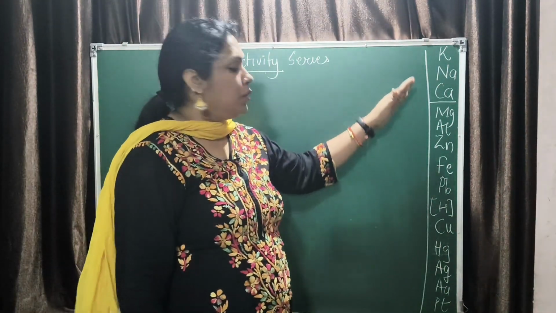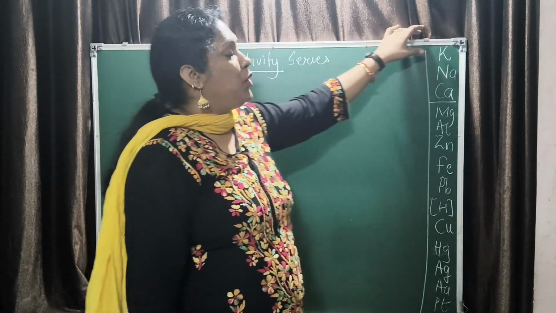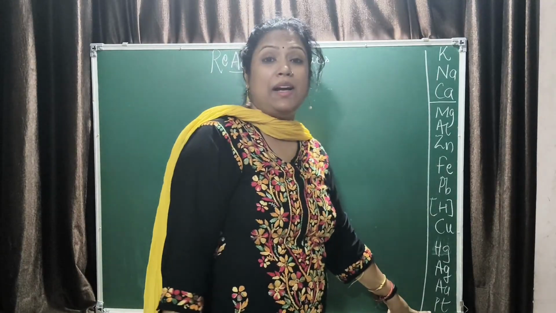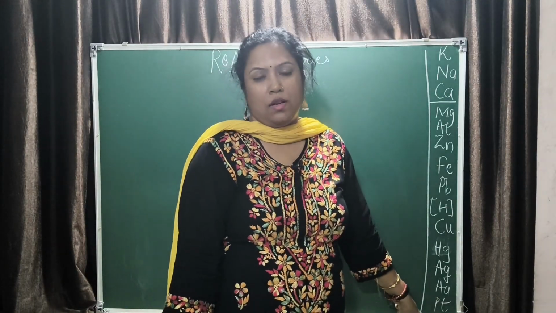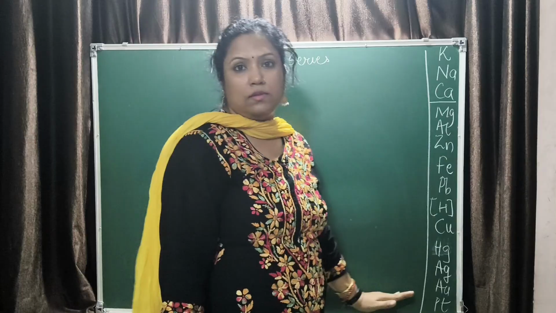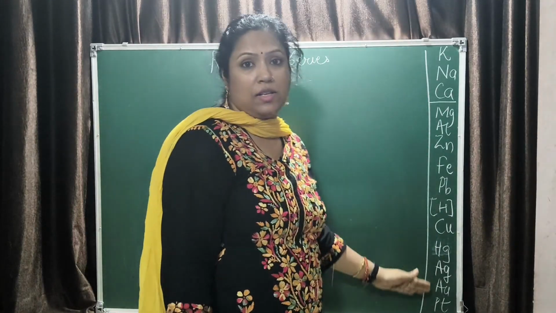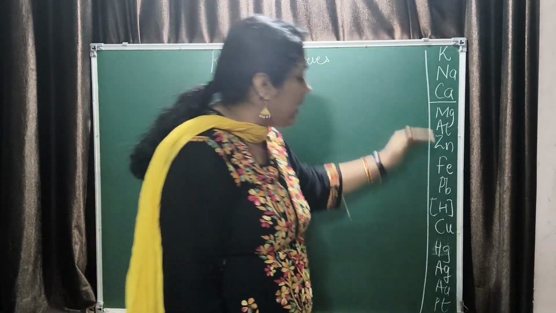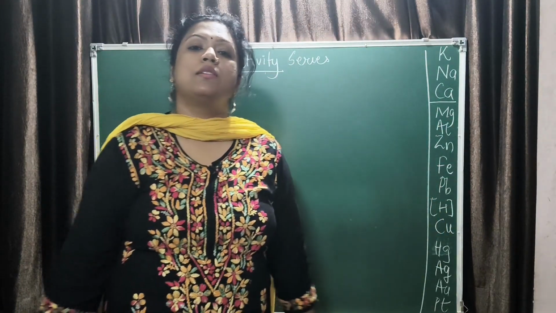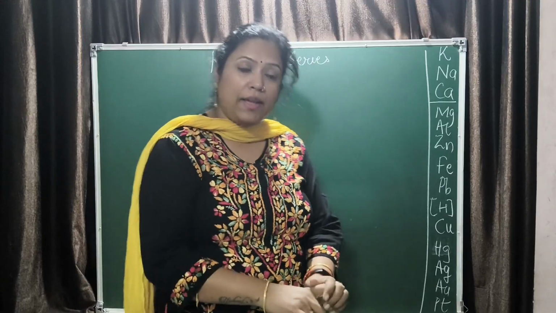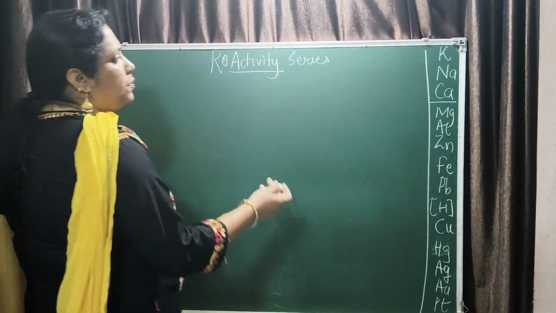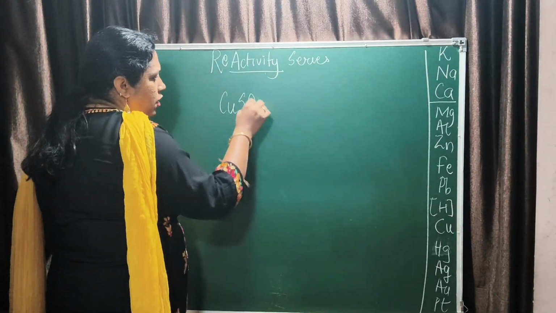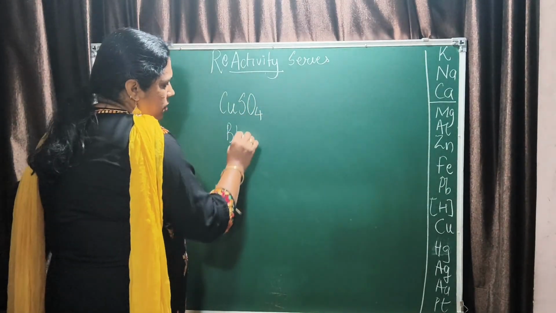You have to understand what this reactivity series means: potassium is the most reactive metal and platinum is the least reactive metal, in that order. That means whenever a reaction is happening, the most reactive metal will displace the less reactive metal from its solution. For example, suppose I have a reaction with copper sulfate. You know the color of copper sulfate? It is a blue solution.